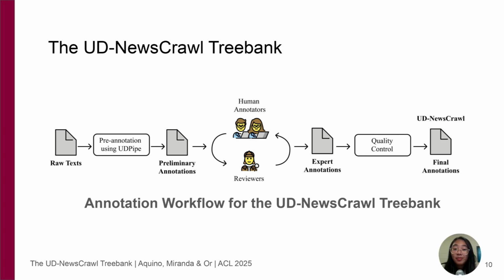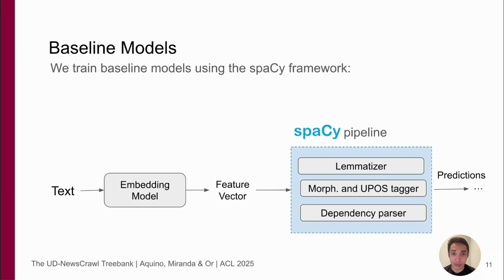Up next, we have LJ Miranda to present some experimental results from our treebank. So, based on the NewsCrawl Treebank, we trained several models using the spaCy framework. spaCy is a well known library for NLP. It takes in text, converts it into a set of embeddings, and passes them into a pipeline consisting of a lemmatizer, a morphological analyzer, a parts of speech tagger, and a dependency parser.